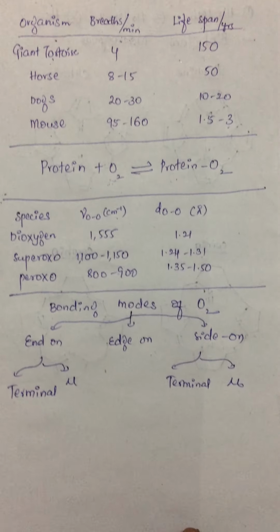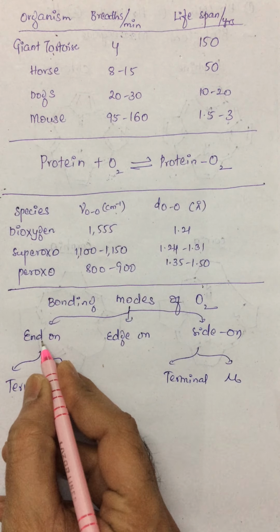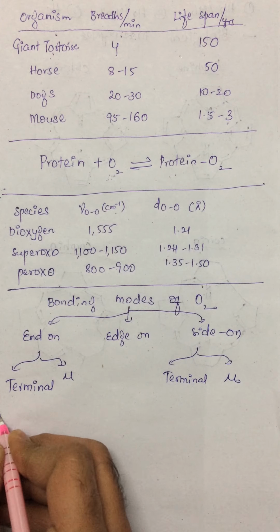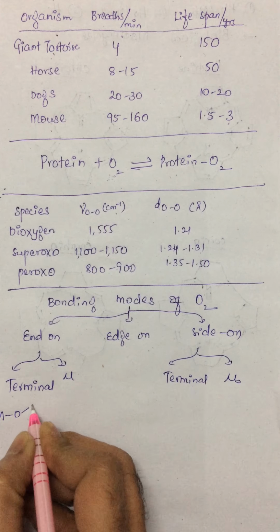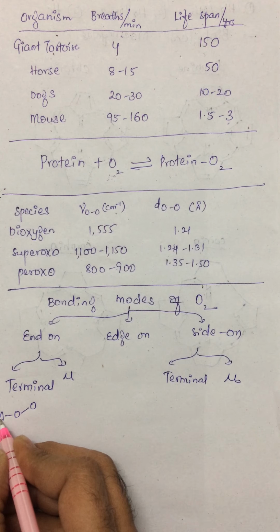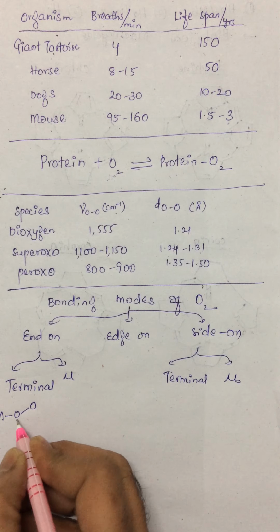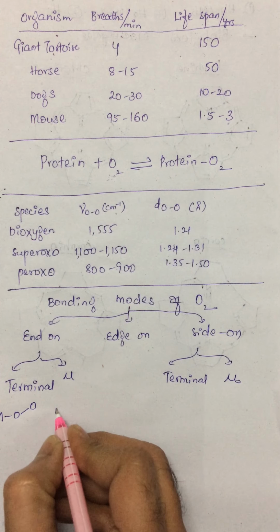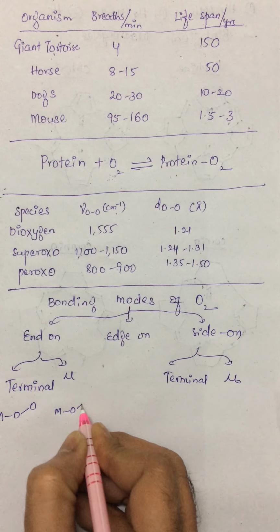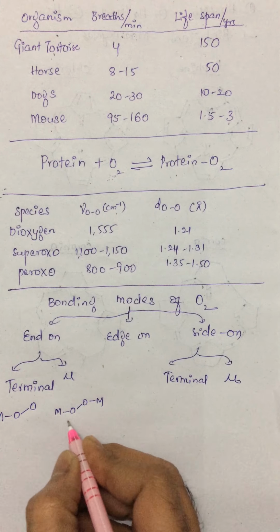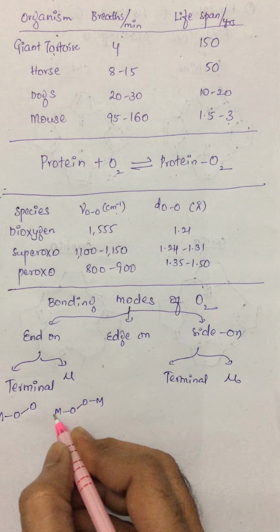I can just draw the structure. Suppose I say end-on: a metal atom binds to the dioxygen, only one metal atom bound to one of the oxygens, whereas in bridging, two metal atoms bind in an end-on fashion.